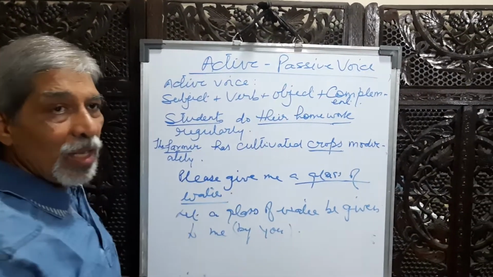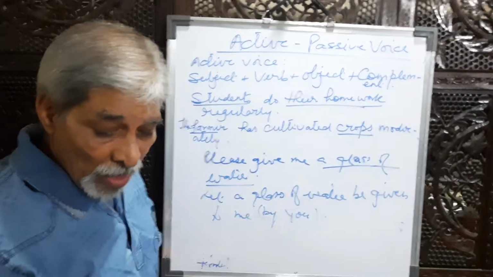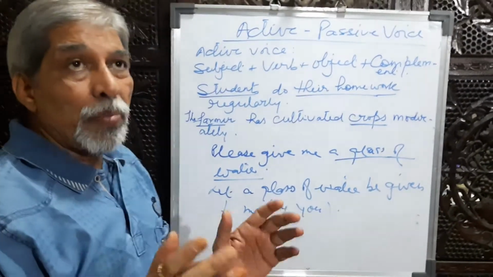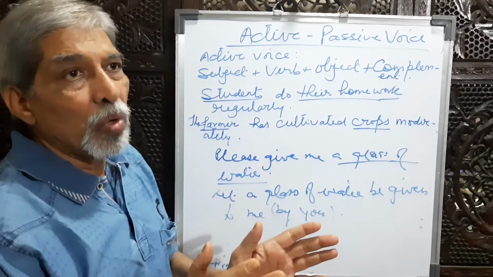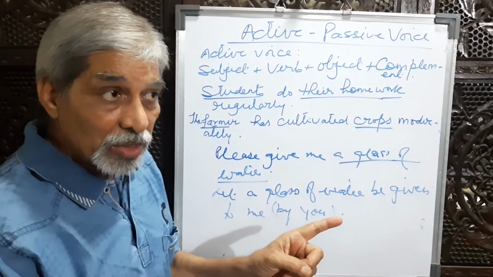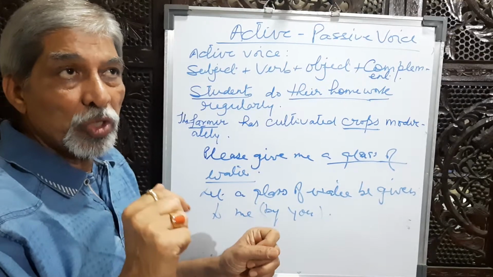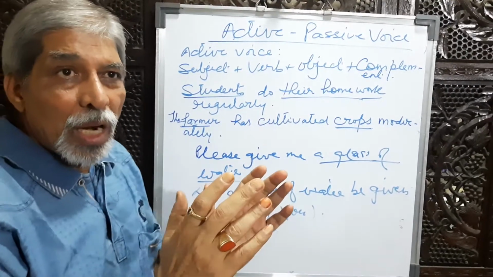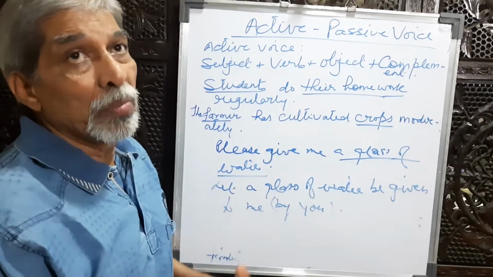So this way the rules for passive voice are very simple. For passive voice, object plus auxiliary verb as per the tense of the sentence. For every type of sentence, simple present tense, present progressive tense, present perfect tense, present perfect progressive tense, simple past tense, there are different auxiliary verbs for the passive voice that we have to learn by heart.